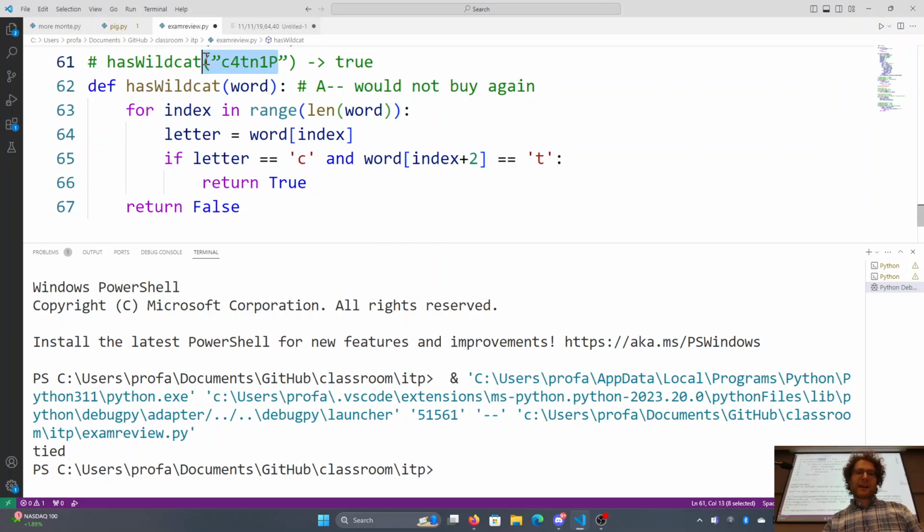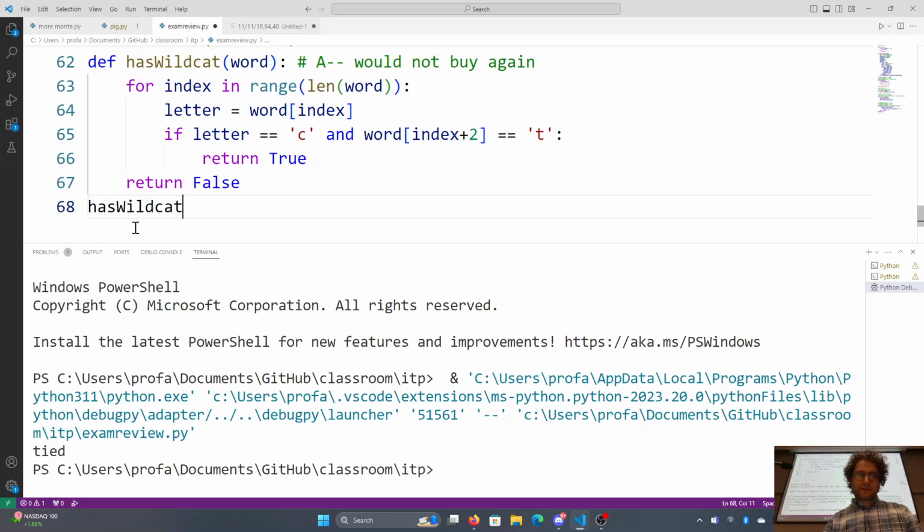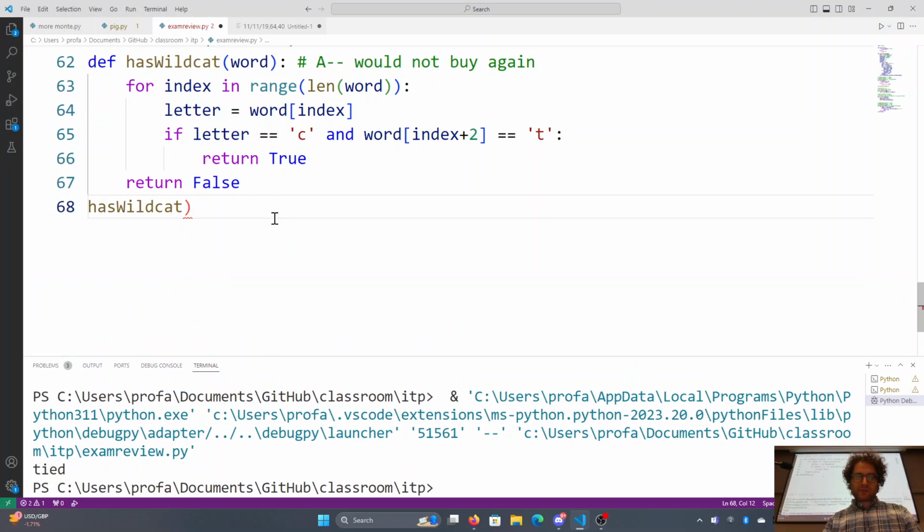So let's go ahead and try it on catnip. Has wildcat. And what we'll do is we will say C4T M1 capital P, and we will print that out.